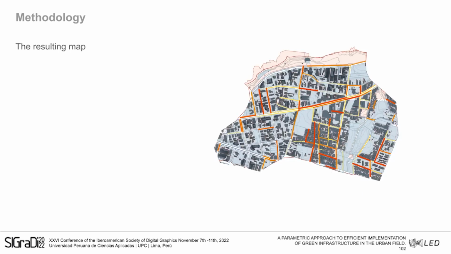Then, to make a multi-criteria analysis, we created the third parameter, based on the road hierarchy, the size of the road. We determined the score for each road hierarchy, giving the highest scores to the ones that have more capacity to receive bioretention cells. With these three criteria that we established, we developed a variable score system to search for different scenarios. The criteria function as variables that can be modified and manipulated in different ways.